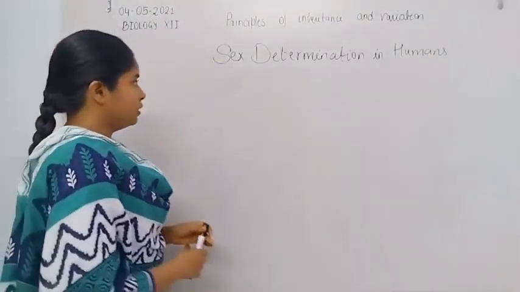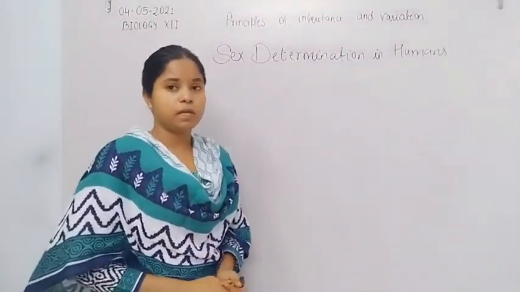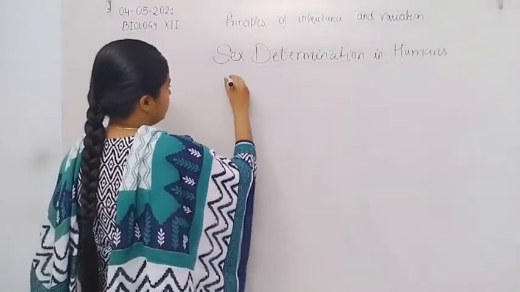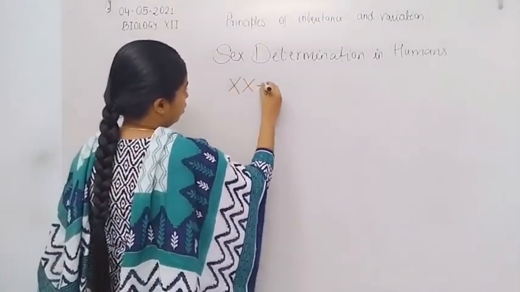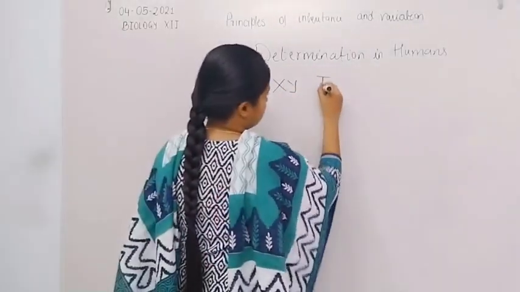Now let us discuss the sex determination in human. The type of sex determination in human is XX, XY type.